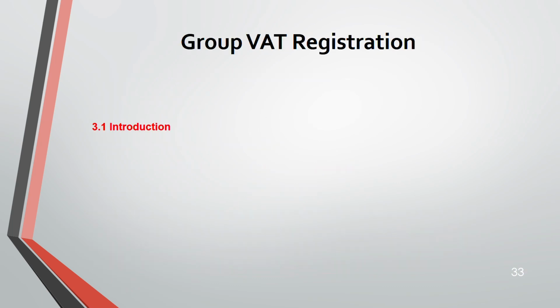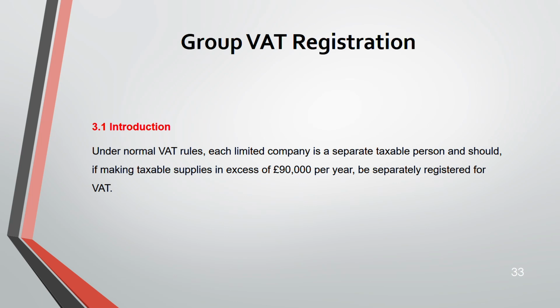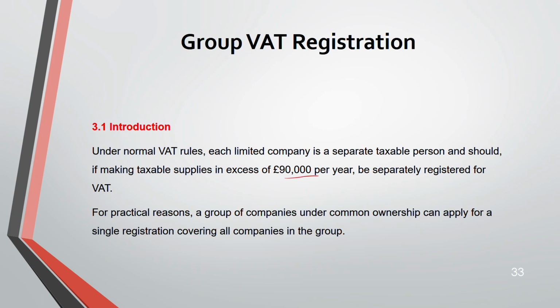Next is group VAT registration, the third part. Under normal VAT rules, each limited company is a separate taxable person, and those making taxable supplies in excess of 90,000 have to register for VAT. But if you are a group, you can apply for a single registration that covers all the companies in the group.